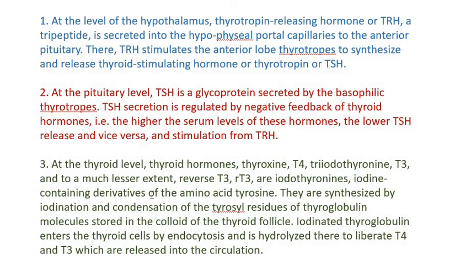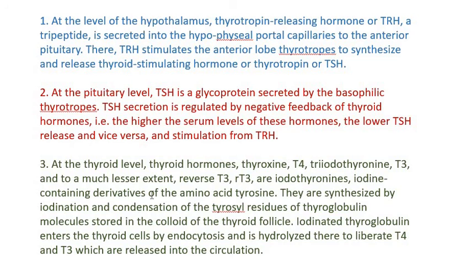So we have to understand three important factors attached to this. First, the major source of circulating T3 is not from the thyroid secretion but from the peripheral deiodination of T4. Second, the negative feedback at the anterior pituitary lobe is principally through T4, taken from the circulation and converted in the thyrotrope to T3 by thyrotrope deiodinase.